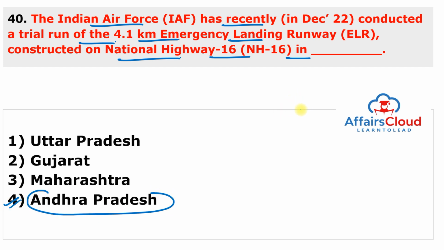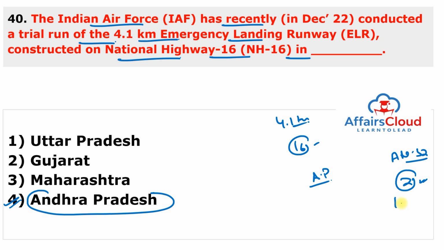So, Indian Air Force successfully conducted a trial run of 4.1 km emergency landing runway constructed on the National Highway 16 in Andhra Pradesh. And this is a first of its kind exercise in the area of Andhra Pradesh. And the trial run of the facility was conducted with a transport plane known as AN-32, 2 Sukhoi fighter aircraft and several Tejas light combat fighters, and the aircraft flew at a height of 100 meters above the ground.